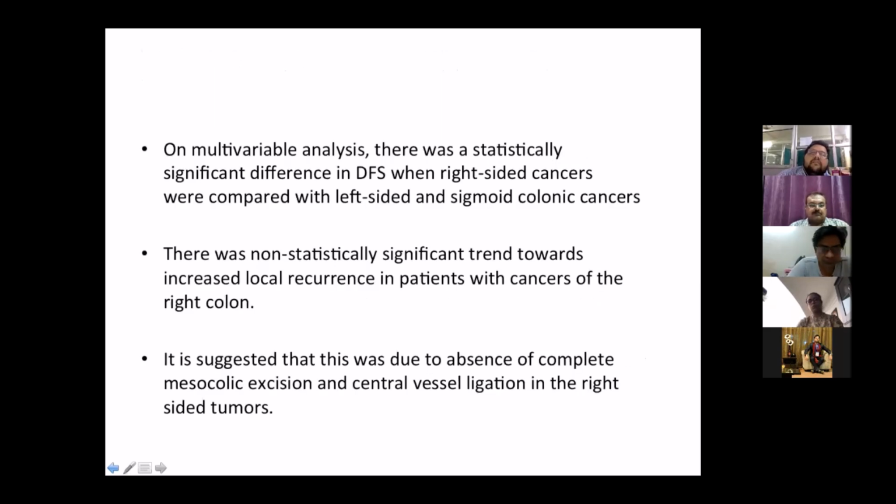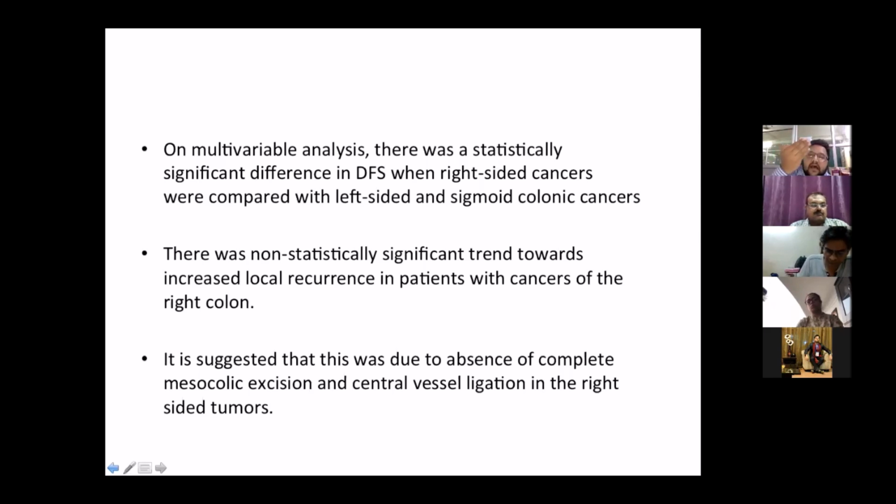On multivariate analysis, they found that this significant disease-free survival difference was there. It is suggested that this is due to the absence of complete mesocolic excision and central venous vessel ligation in right-sided tumors, while in left-sided colorectal cancer, in which a significant percentage would include rectal cancer, TME was done, and so there was better lymph nodal clearance.